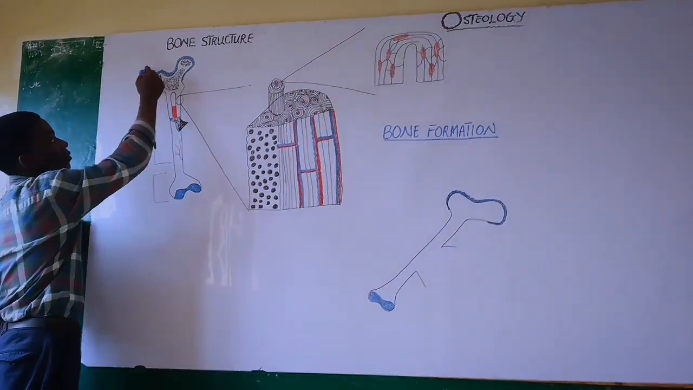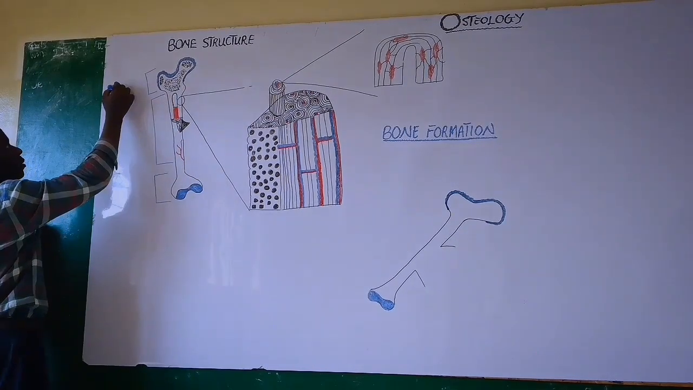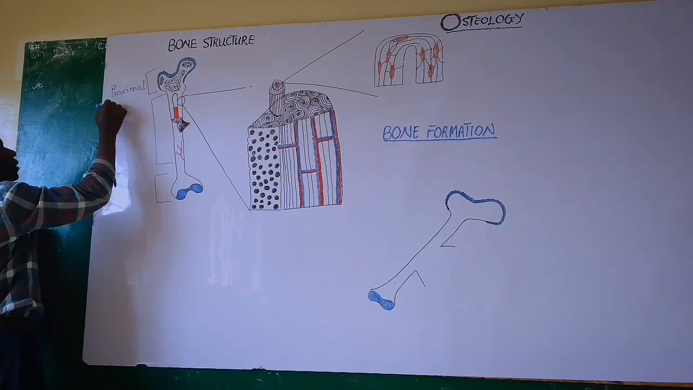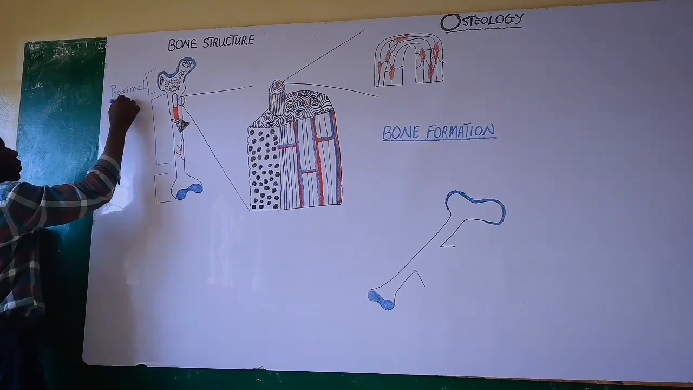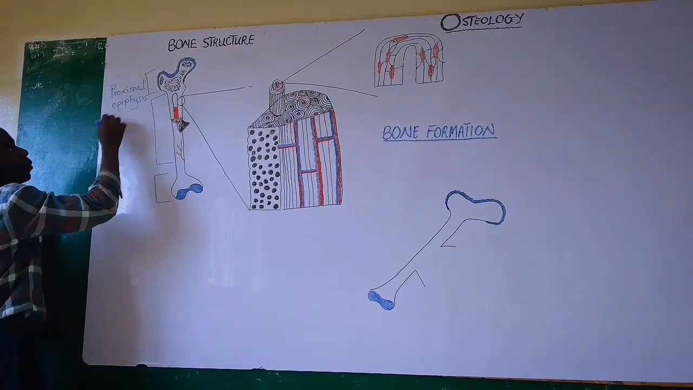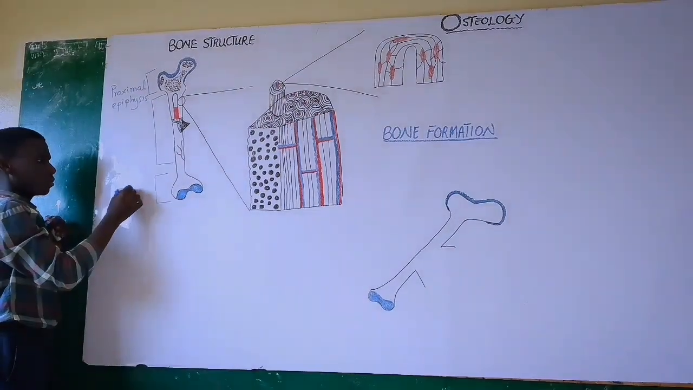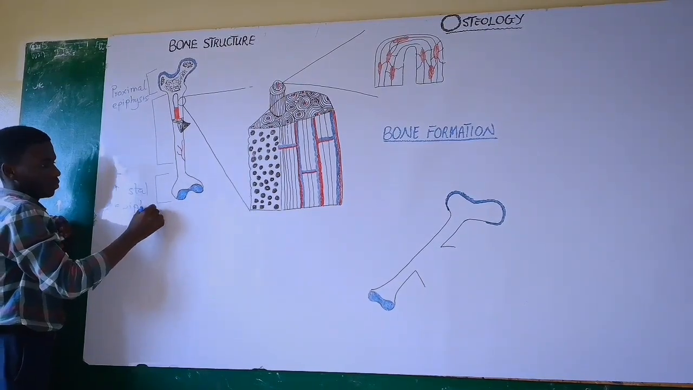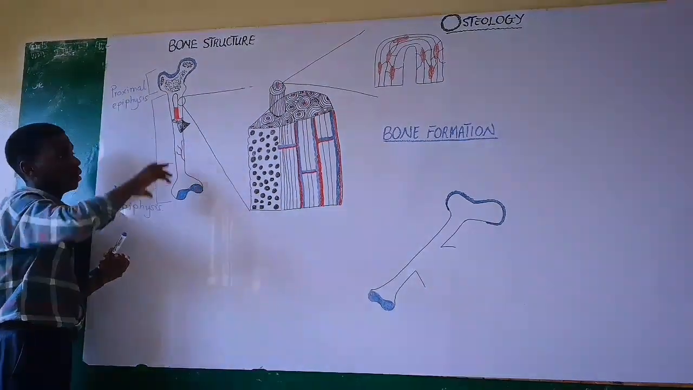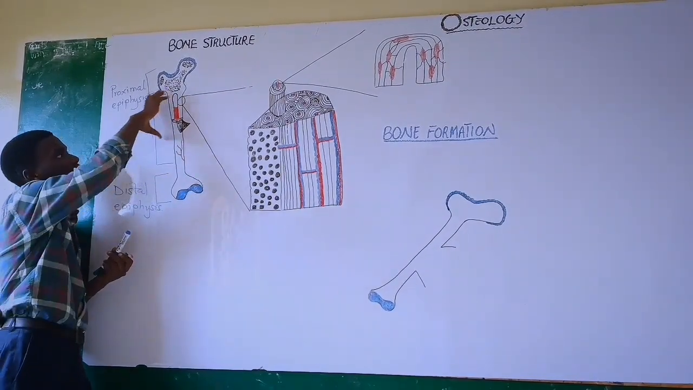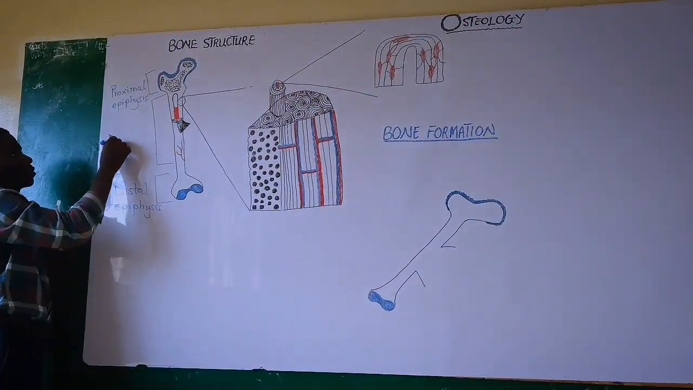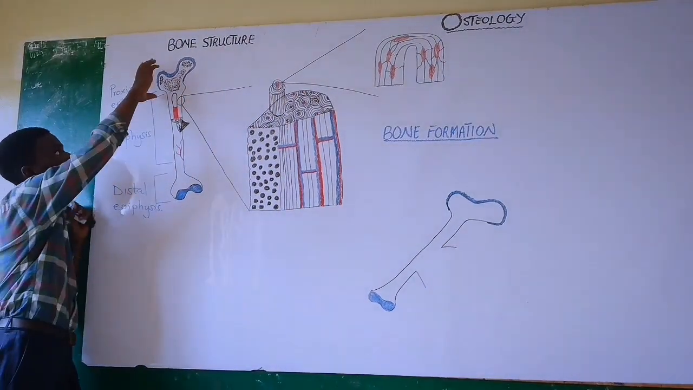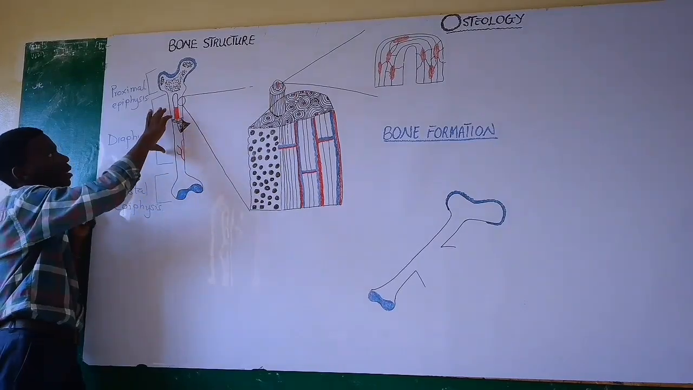Now, this upper part is called the proximal epiphysis, and this part is called the distal epiphysis. These are epiphyseal portions of the bone. Now the middle region over here is called the diaphysis. Good. So that is the name. This part is called the proximal epiphysis, distal epiphysis, and the diaphysis.